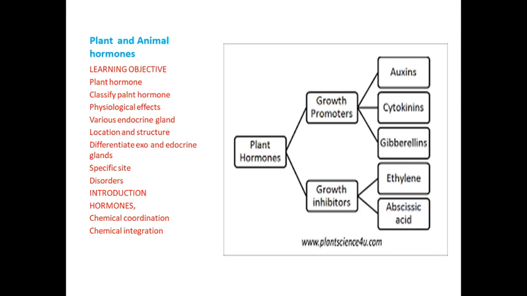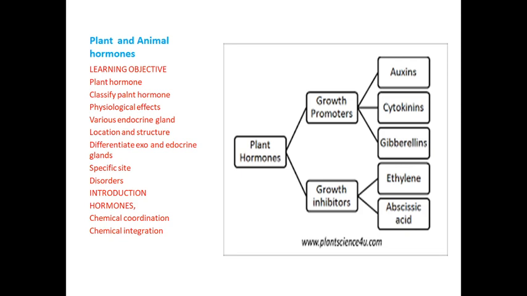Okay, what is called a hormone? Hormones mean to excite. The functions of control and coordination in plants are performed by some chemical substances. The chemical substances produced by the plants are called plant hormones.